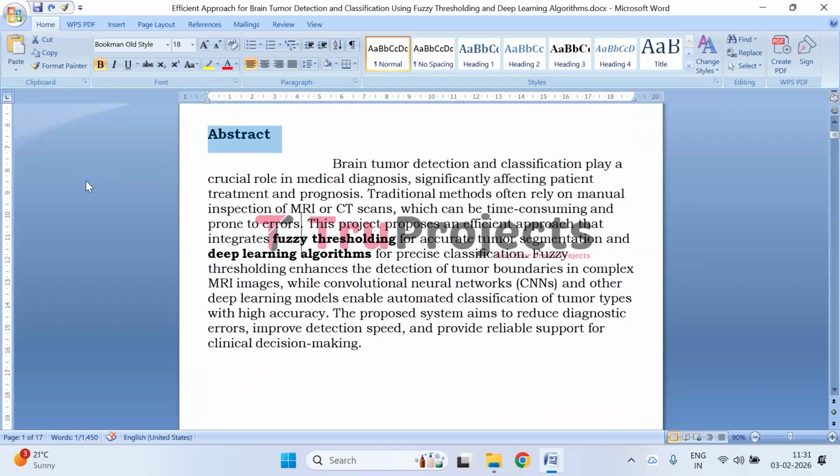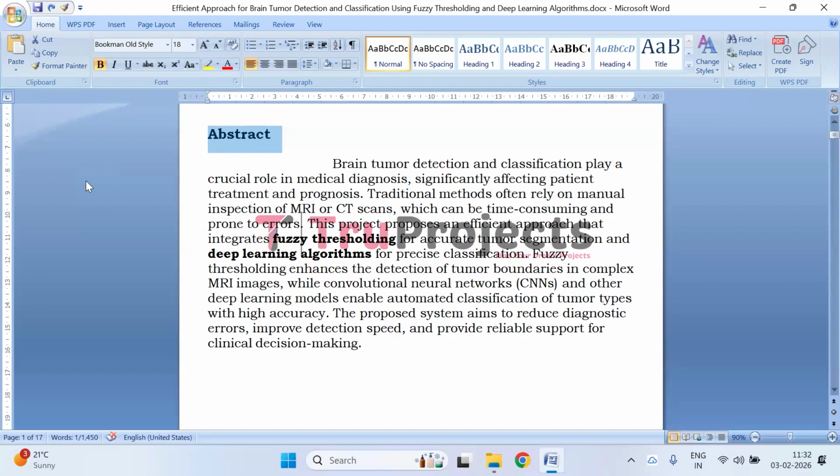Coming to the abstract, it explains the importance of accurate brain tumor detection and classification in medical diagnosis, and it directly influences patient treatment and outcomes. It highlights the limitations of traditional manual analysis of MRI or CT scans, which can be slow and error prone. To address these challenges, the project introduces a hybrid approach that combines fuzzy thresholding for precise tumor segmentation with deep learning models for automated and accurate classification. By improving boundary detection and reducing human dependency, the proposed system enhances diagnostic speed, accuracy, and reliability, ultimately supporting better